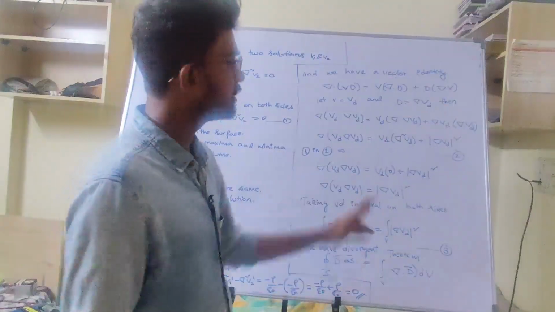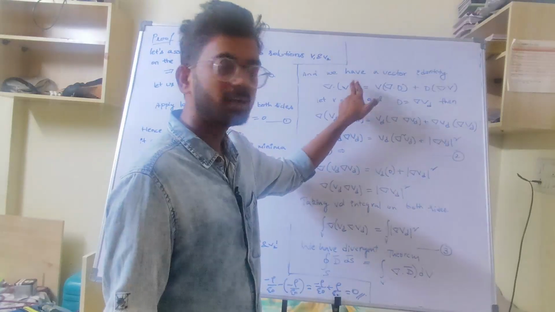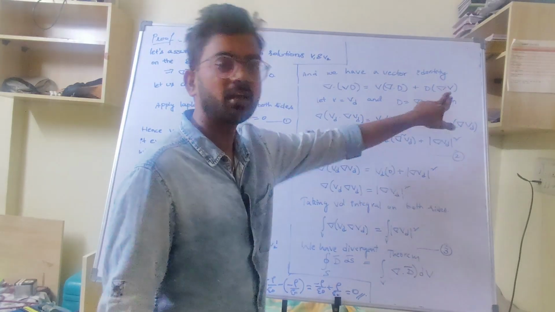Do you understand the identity? I am applying gradient to vd: v gradient d plus d gradient v.